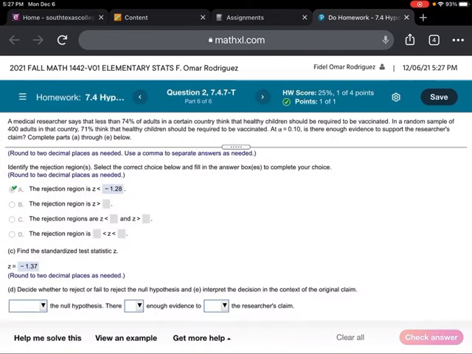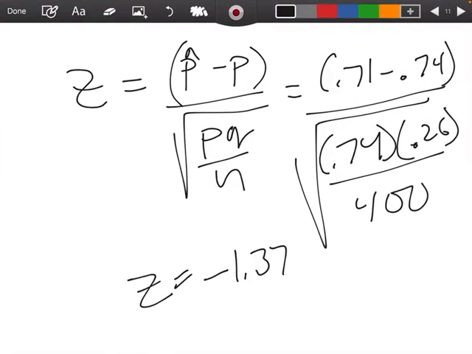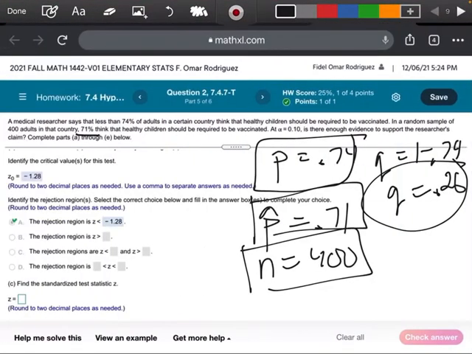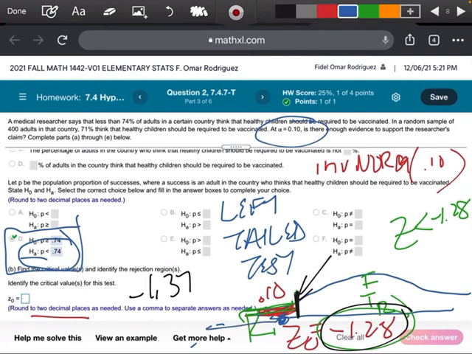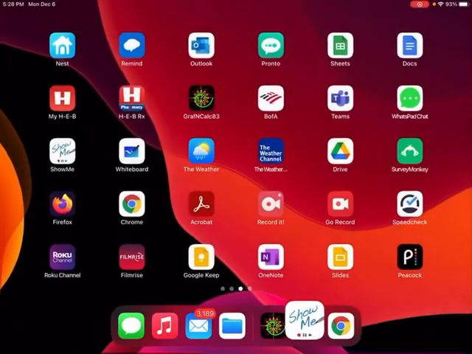Okay, so now the question is, do we reject, fail to reject, all that kind of fun stuff. Let's see if we can figure this out. I want to come back to my slide right over here. Here we go. Remember the value we came up with right now? A negative 1.37. So I want to point something out. If this number right here, y'all, is a negative 1.28, then a negative 1.37 is going to be to the left of that. Okay? So what region did we fall in? We fell into the rejection region. Okay? So we're going to reject our null hypothesis.